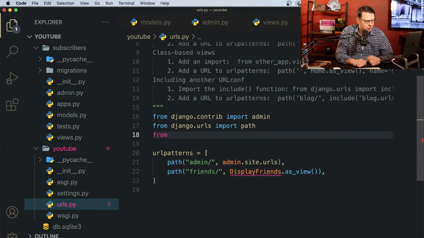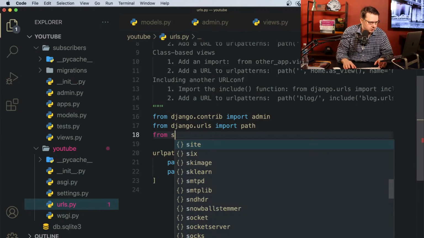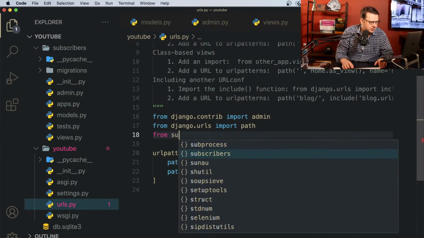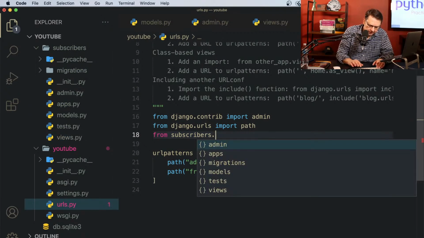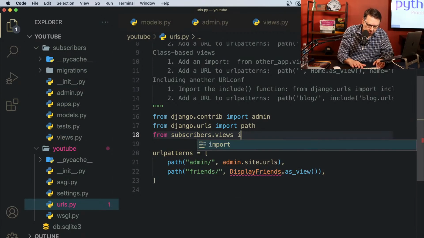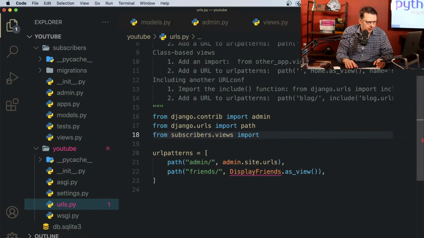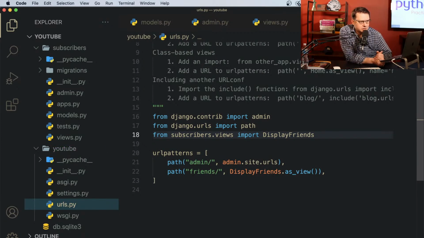So from where? From subscribers. All right, subscribers, because that's the name of our app, and that's the name of the folder, because it will be coming from views. That views import. And what we import is display friends. Okay, everything has to be imported. This is very, very important. All right, just make sure you got this part.